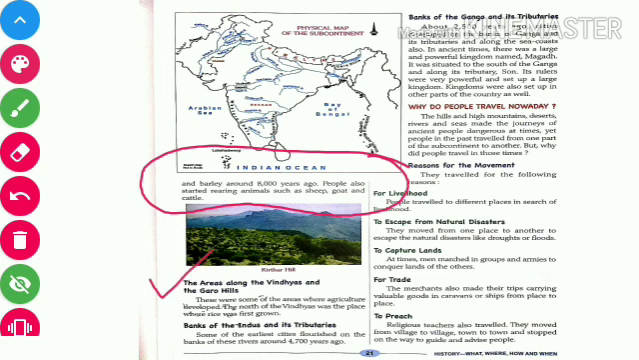Come to the next point, the areas along the Vindhyas and the Garo hills. These were some of the areas where agriculture developed. The north of the Vindhyas was a place where rice was first grown.